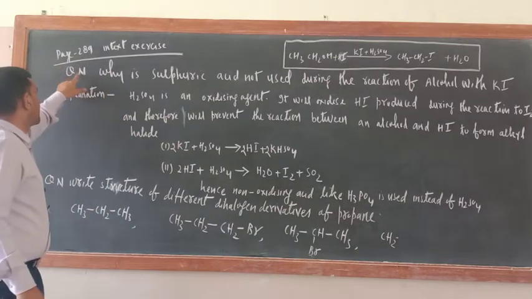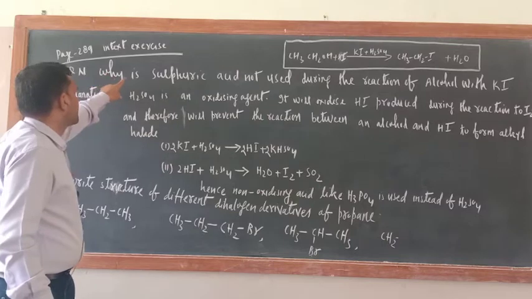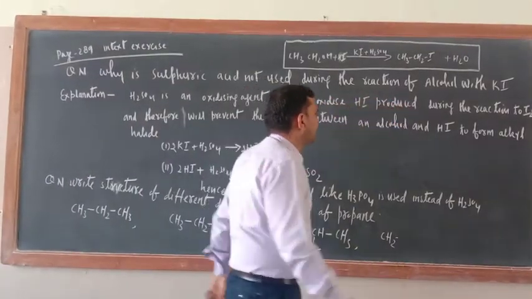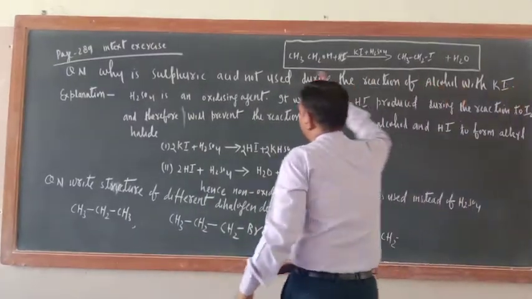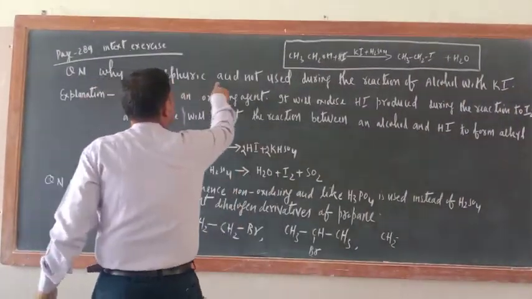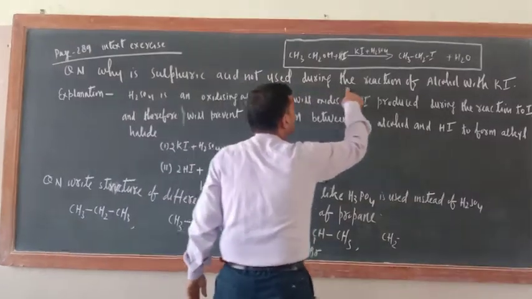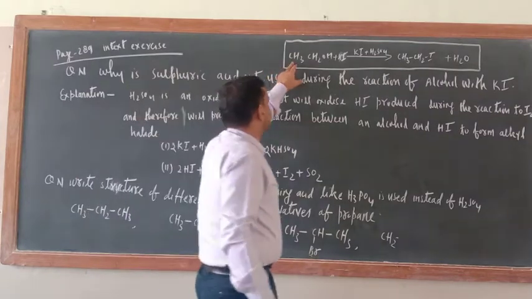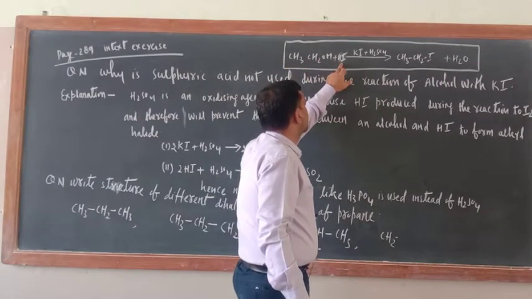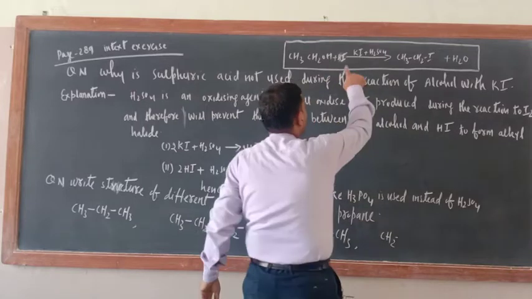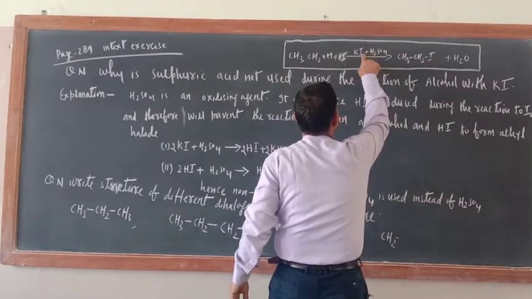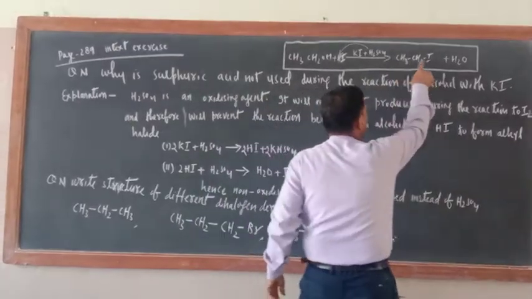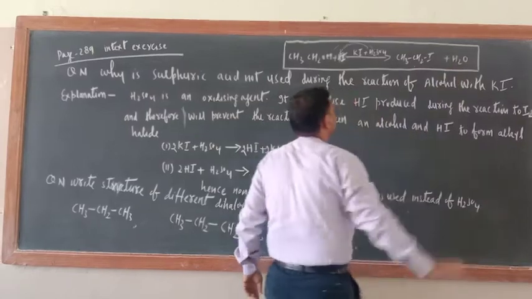The first one, on page number 289 in-text exercises: Why is sulfuric acid not used during the reaction of alcohol with KI? First understand the question. If you see the reaction, CH3CH2OH plus HI. From where are you getting the HI? KI plus H2SO4 react and give HI, and CH3CH2I, that is iodoalkane, plus water is formed.